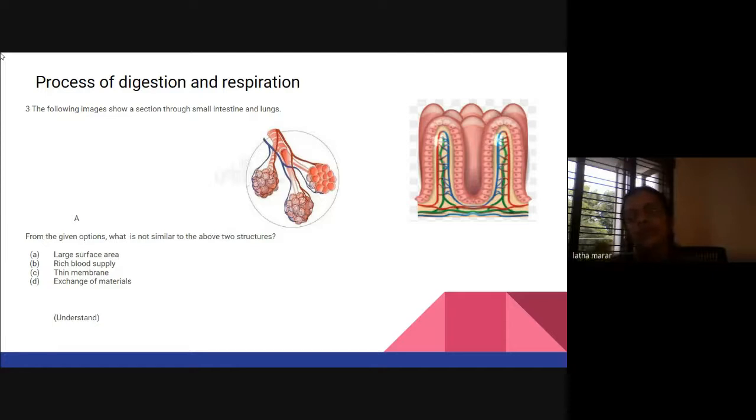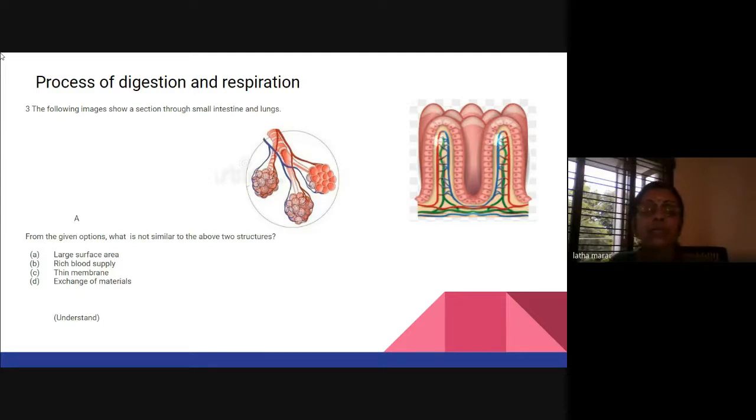We have already taught them the features of alveoli. They have large surface area, they are richly supplied with blood, and a thin membrane. All these we have already taught them. And villi also we have taught them, that they are microscopic finger-like structures through which absorption occurs. So here I have given these four options: large surface area, rich blood supply, thin membrane, and exchange of gases.